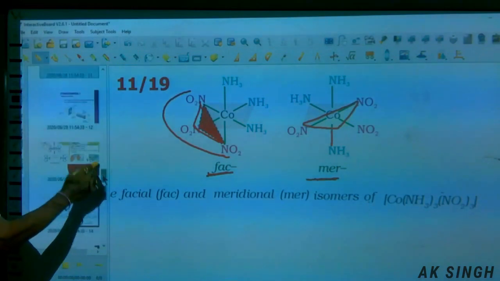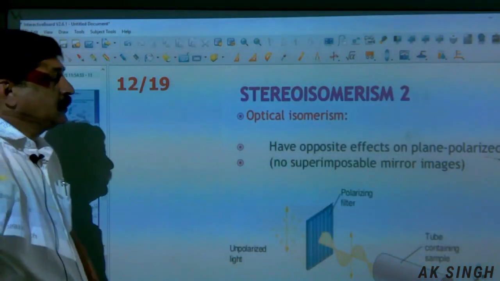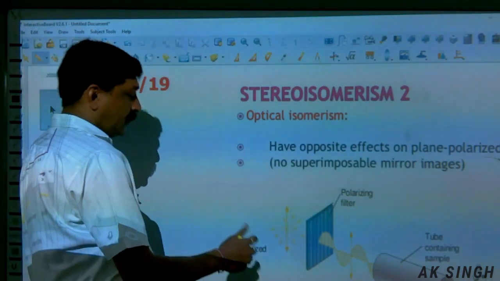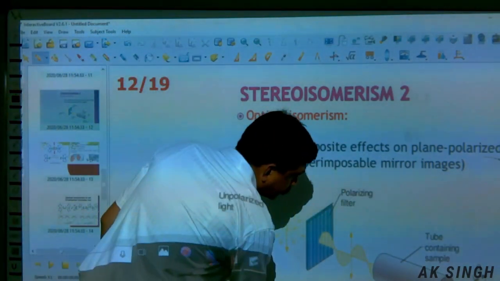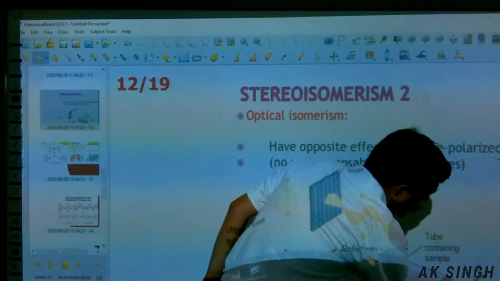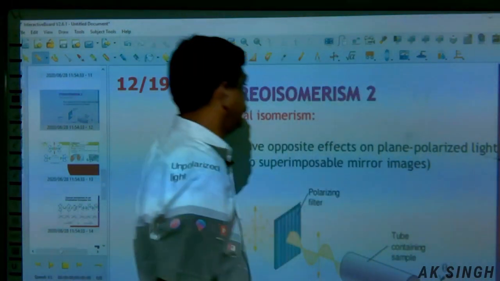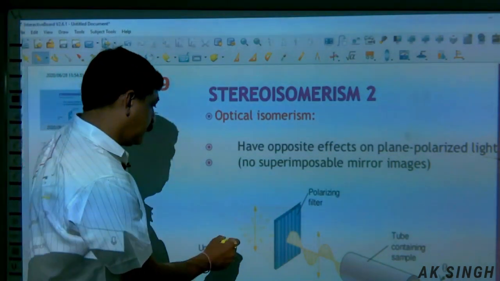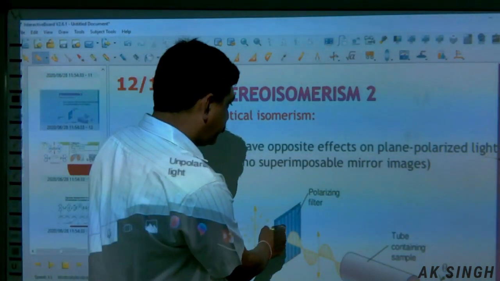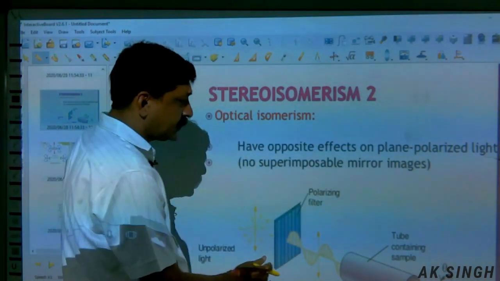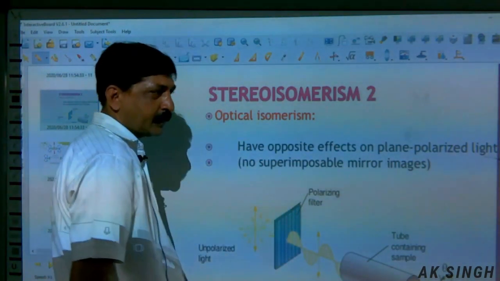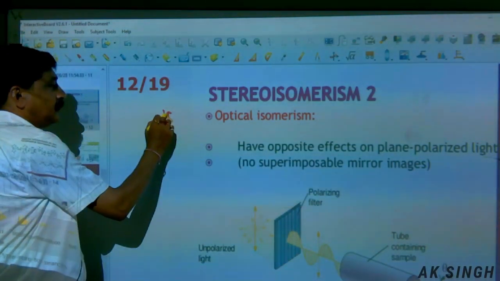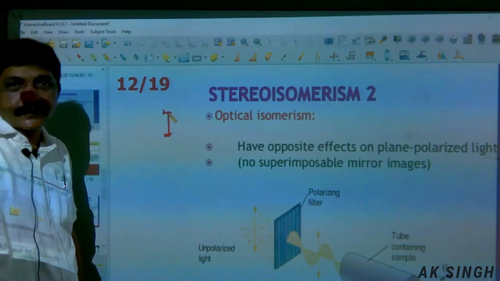Now we move to optical isomerism. Geometrical isomerism and optical isomerism. This part you might have studied in class 11. Plane polarized light passes through the slit and the polarimeter.